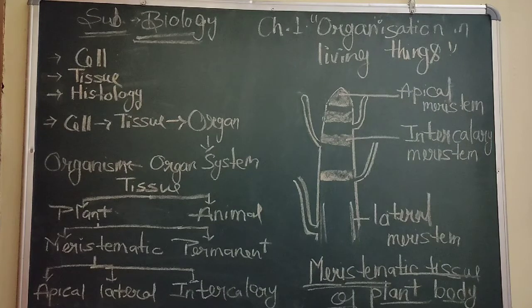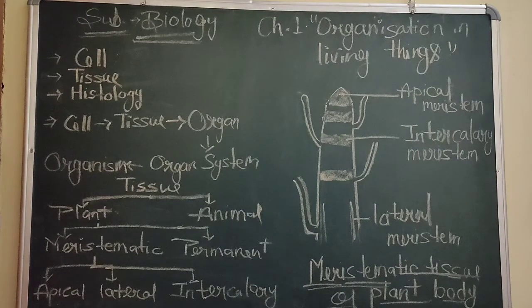Its function is to produce more and more cells, which further lead to growth of the plant body. Got it? So its main function is simply growth of a plant. Plant growth is due to meristematic tissue.